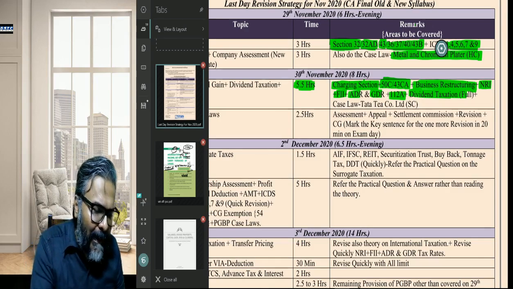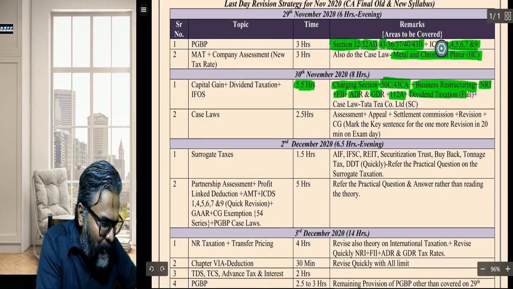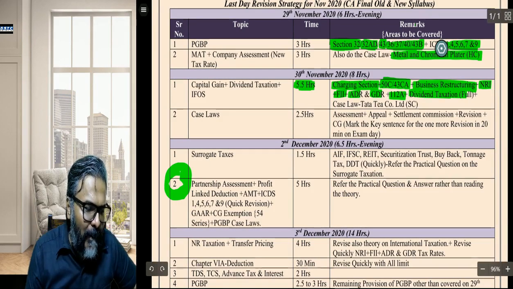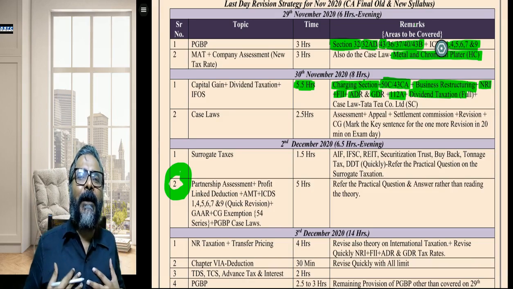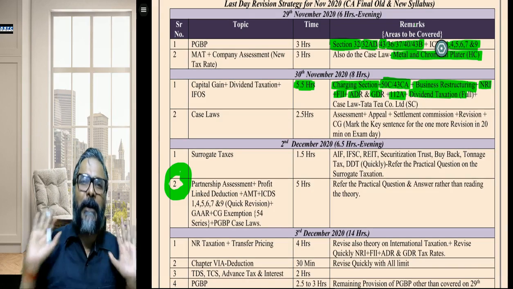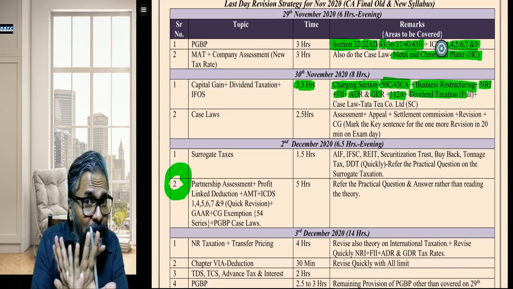Why am I not taking exemption right now? I have kept exemption, students, for the 2nd of December. But if some students see I have a large heart, they will say, no sir, I think we should do exemption also on this day. Please go ahead and do it. As I have told you, there is no hard and fast rule.